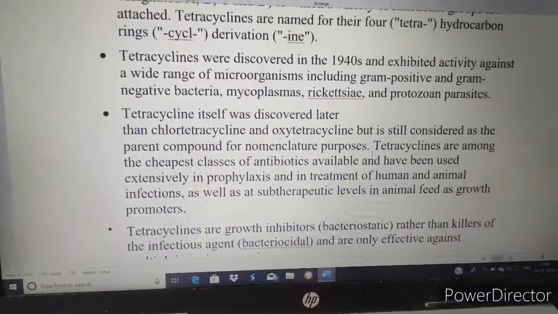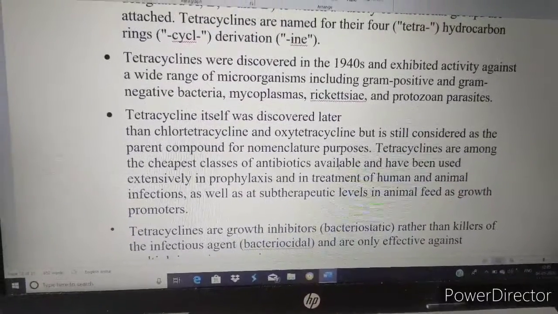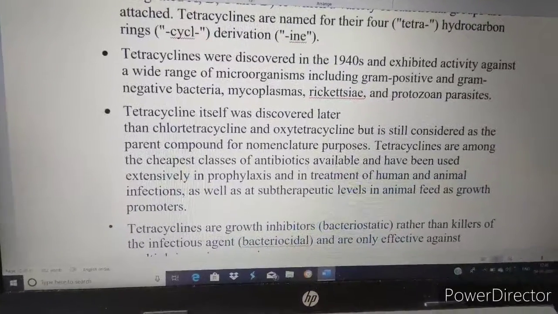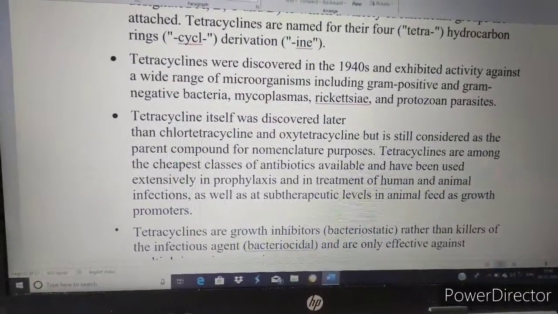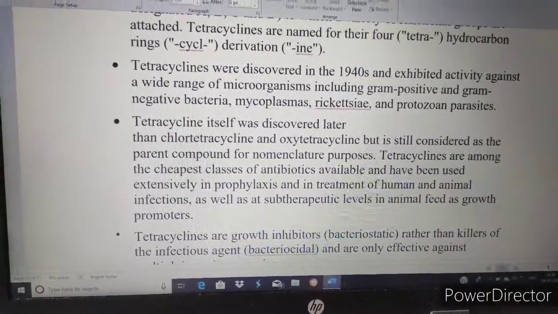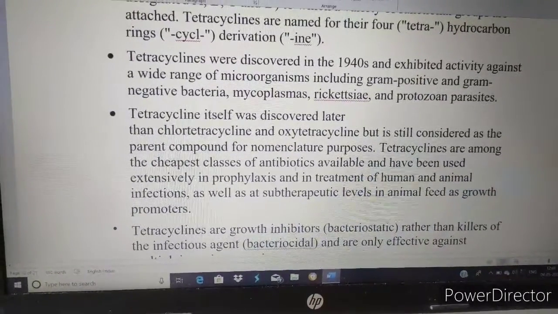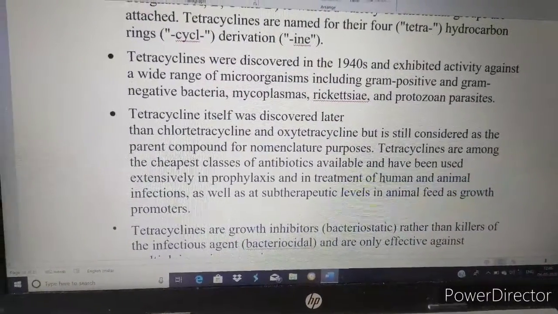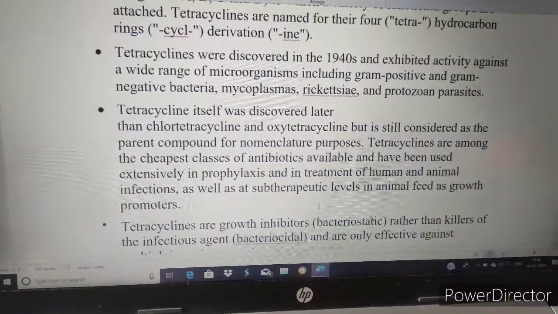Tetracyclines are the most common and cheapest class of antibiotic available and have been used extensively in prophylaxis and in the treatment of human and animal infections, as well as at subtherapeutic levels in animal feed as growth promoters. So there are various uses of tetracycline: this antibiotic is used as a prophylaxis, it is used for veterinary purposes, as well as in animal feed as a growth promoter.